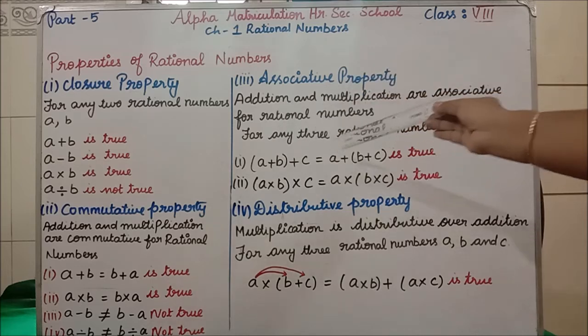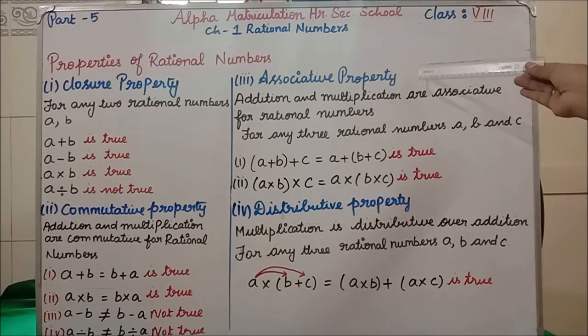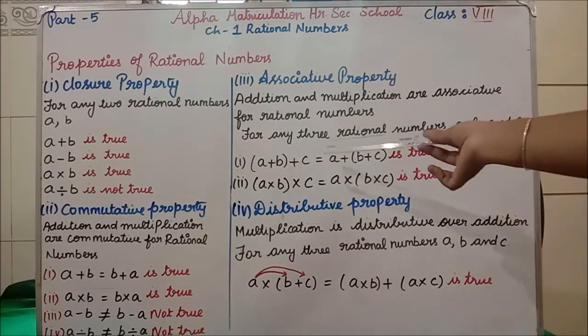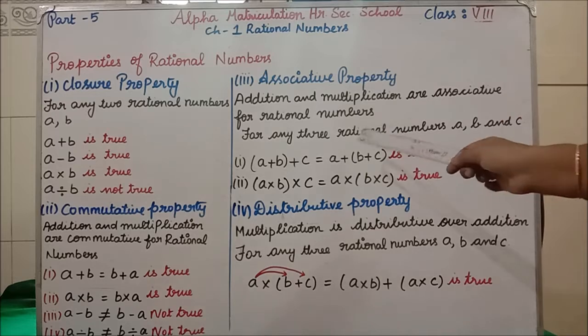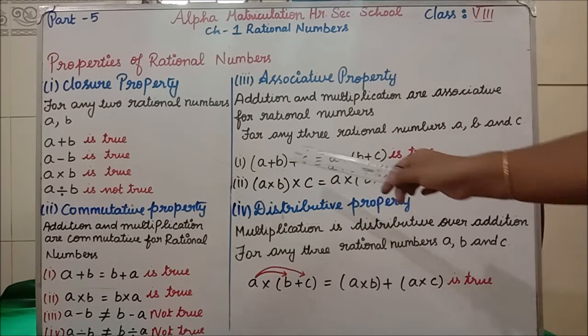Clear? For the associative property, we have to take three rational numbers A, B, C. This A can be any number, 12 by 5. This B can be 3 by 2. This C can be any number, 7 by 5. Any rational numbers you can take, but whatever rational numbers you take, in addition and multiplication you will get LHS equal to RHS.